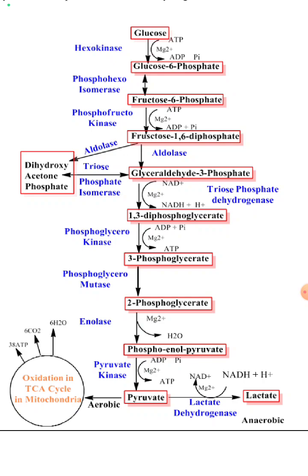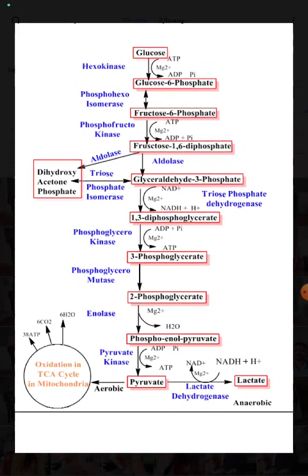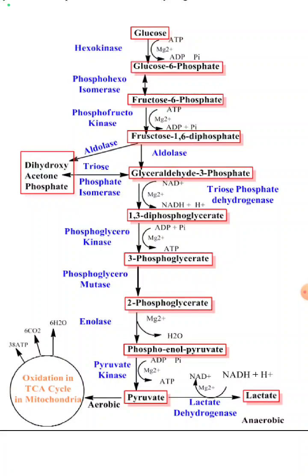But in tissues where oxygen is not supplied, lactic acid is formed as the end product of glycolysis by reduction in the presence of lactate dehydrogenase and NADH. So finally, glucose is converted to pyruvate or lactate, with pyruvate kinase acting in the last step. These are the steps of the glycolysis pathway, or the Embden-Meyerhof pathway.